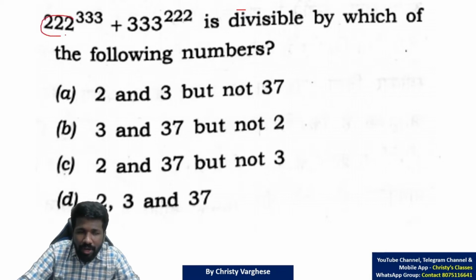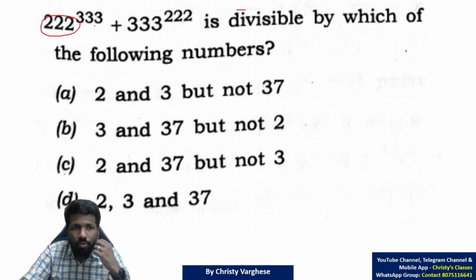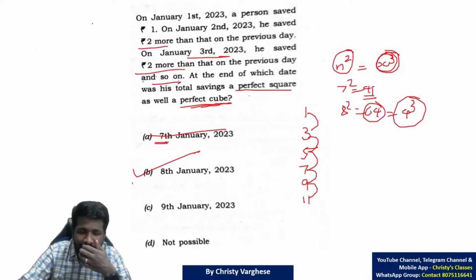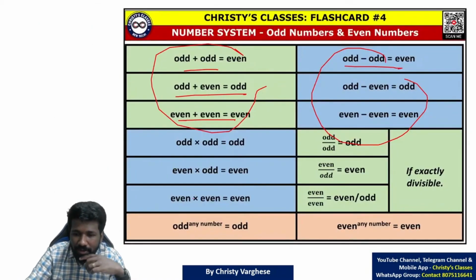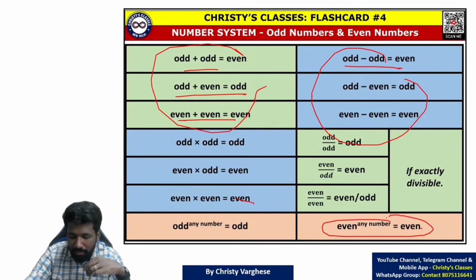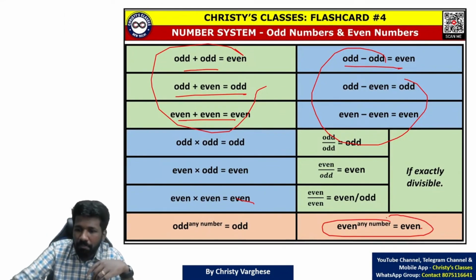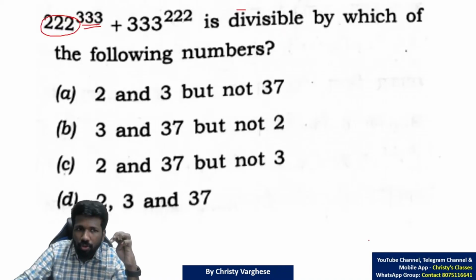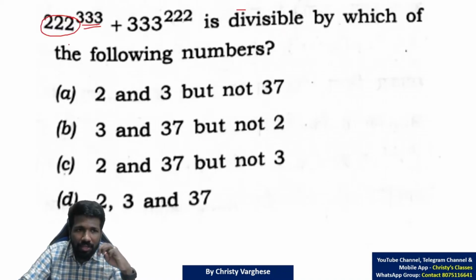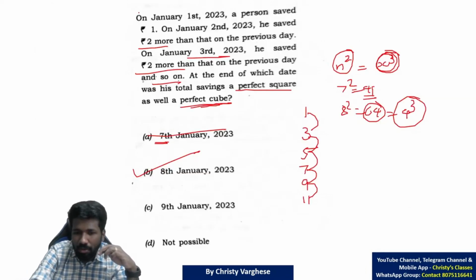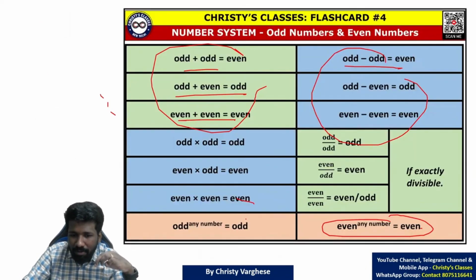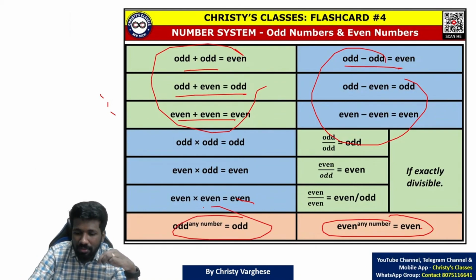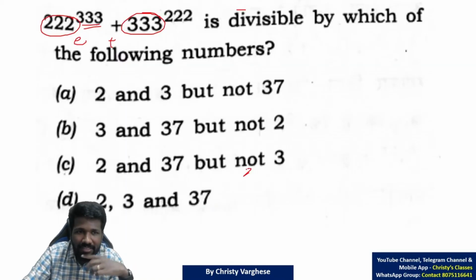How? 222 raised to 333. Any even number raised to any power will be even for sure, because power means repeated multiplication, exponents, na? So 222 raised to 333 definitely will be an even number. And this is an odd number. We know that an odd number raised to any power will be odd only. These two ideas. That means this is odd.